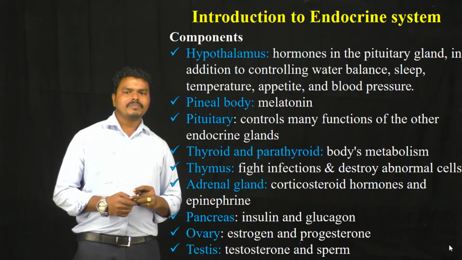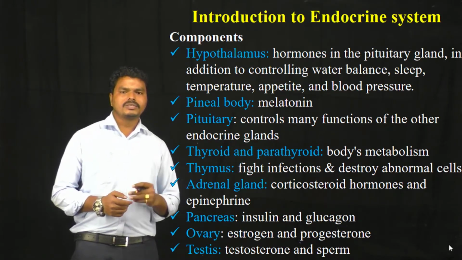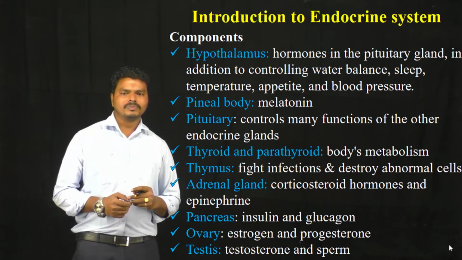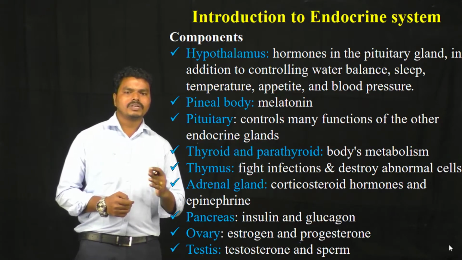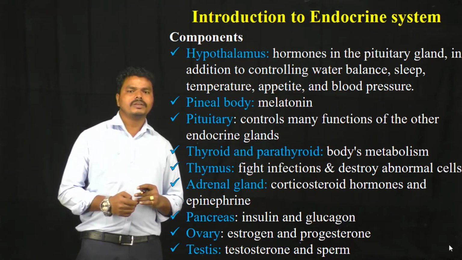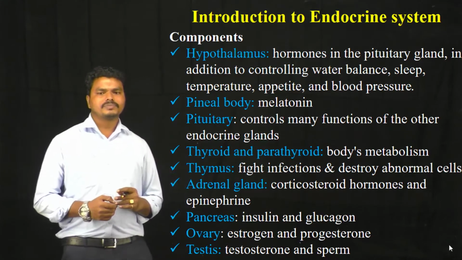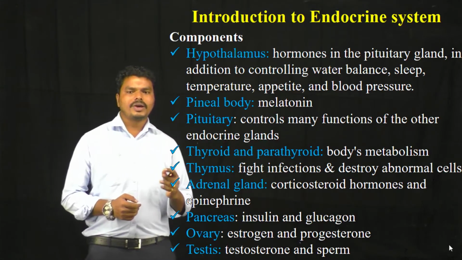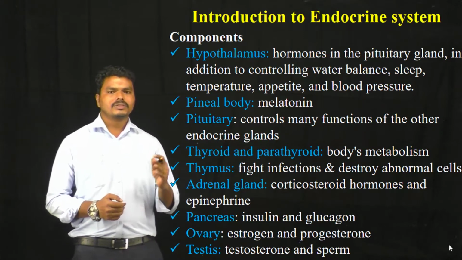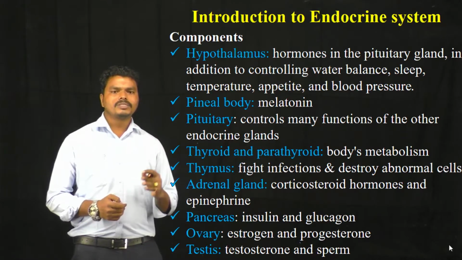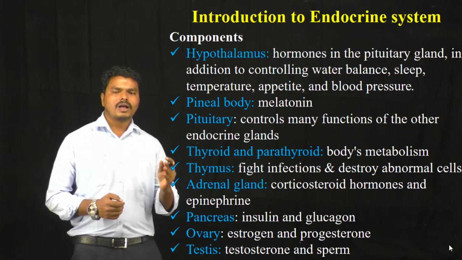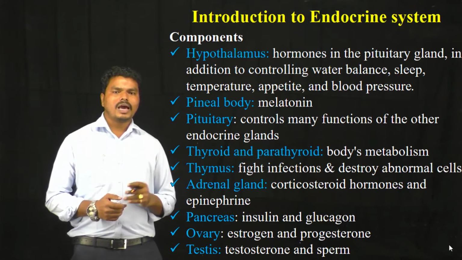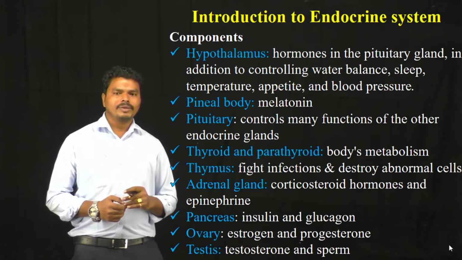The second one is the pineal gland, which can release the melatonin hormone. The third one is the pituitary gland, which controls many functions of the other endocrine glands. The fourth one is the thyroid and parathyroid glands, which control the body's metabolism and also control the calcium levels in our body.